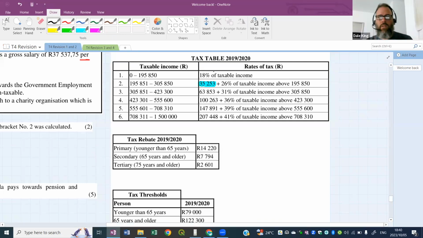I remember talking about this, I think it was to Ben, how we get that value. In fact, it was the end of a lesson and we carried it through to another lesson. Who can tell me where they get that value from? How do they work that value out? Anybody out there that knows this 35,253 in bracket number 2, where does that value come from? Anybody? Somebody? Is there somebody out there that can help me with this question?